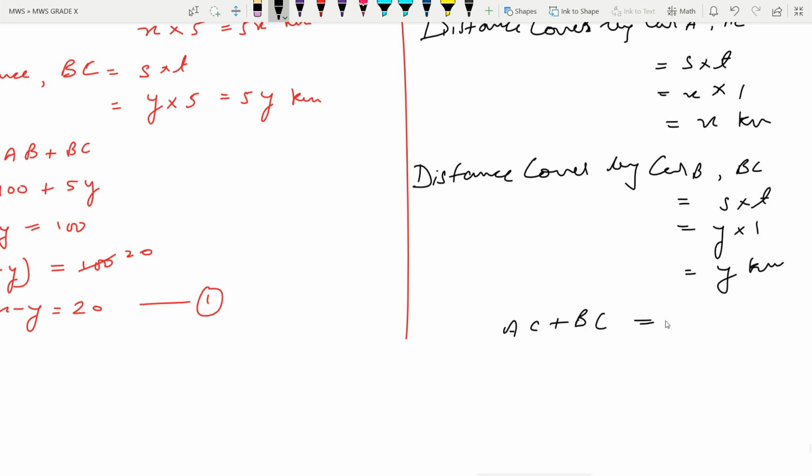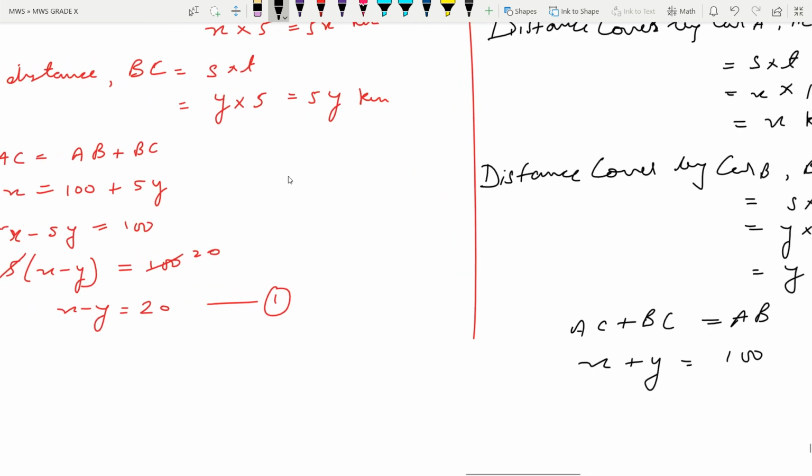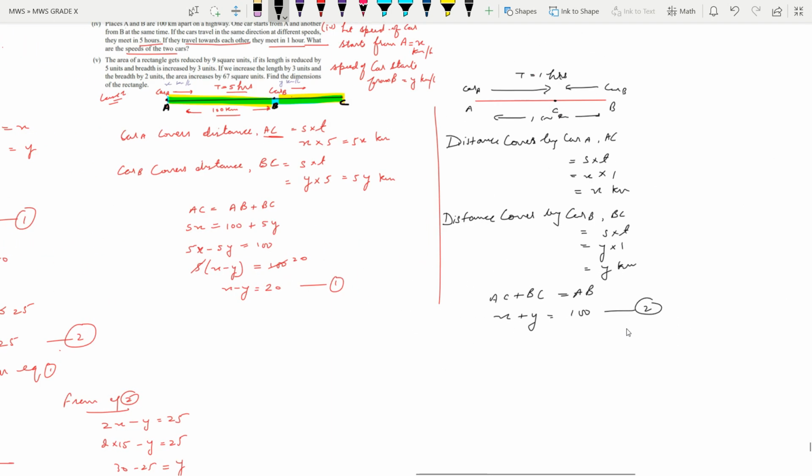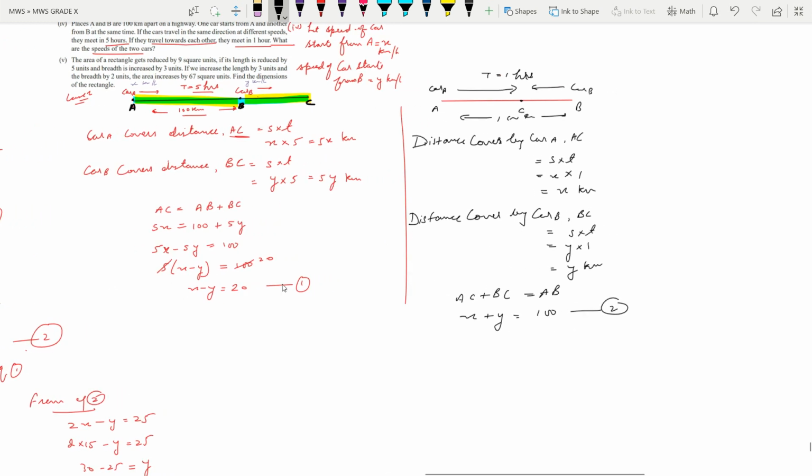AC plus BC is equal to AB. So AC now is x and BC is y and AB is 100. In the same way, we have written here, no? So in the same way we will write here. So this is the second equation. Now let us compare both. In both the solutions, equation 1 is this and equation 2 is this.